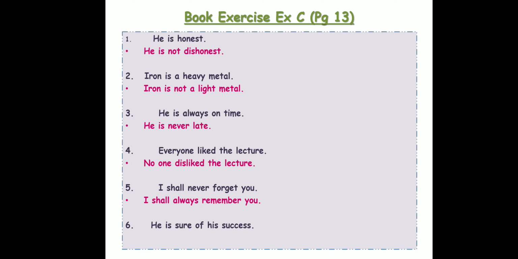So I'm going to use the opposite of sure. I will say he is not unsure of his success. The opposite of sure is unsure. He is not unsure means he is sure. Unsure means being doubtful about something. If you are not doubtful, that means you are sure about your success, right? That is why your answer is going to be he is not unsure of his success. Okay? We'll move on to the next one.